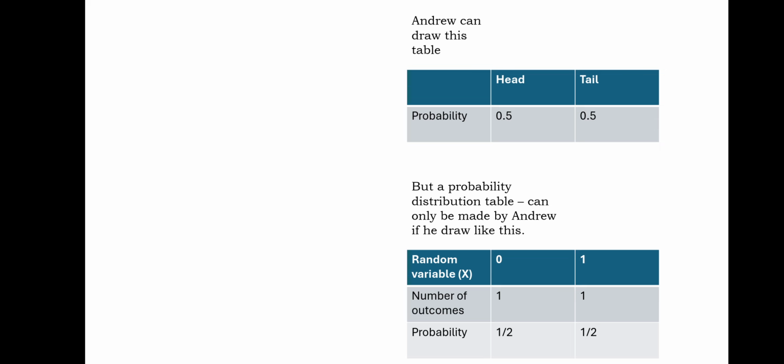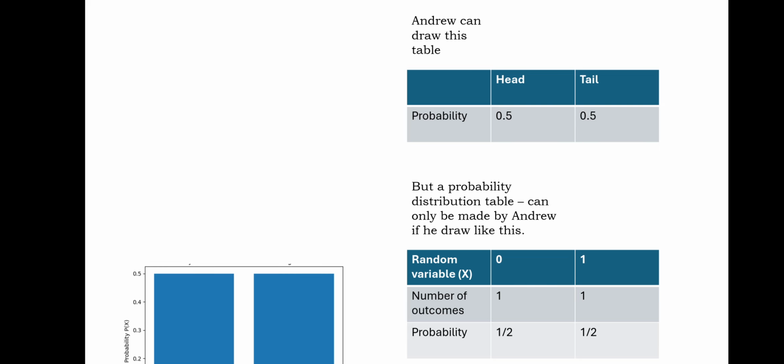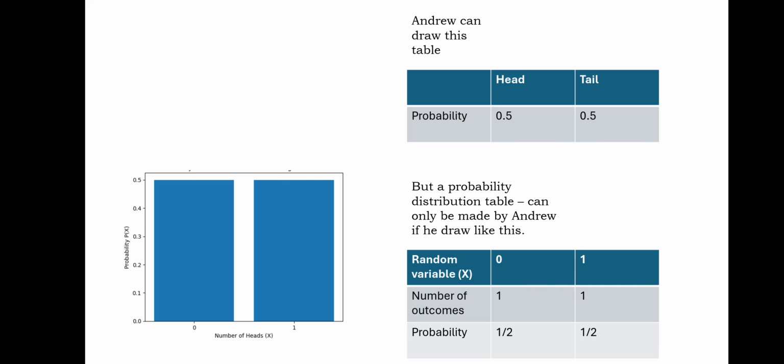And we know once we have a table, we can make a graph. And this is how our graph looks like. On the y-axis, we have probability. On the x-axis, we have number of heads.